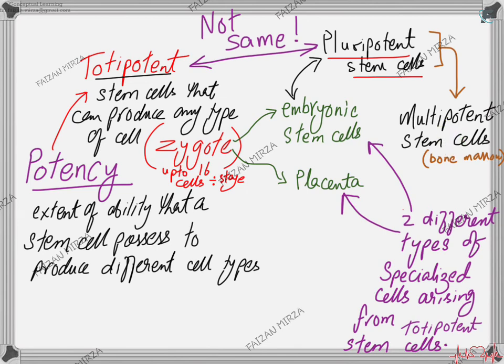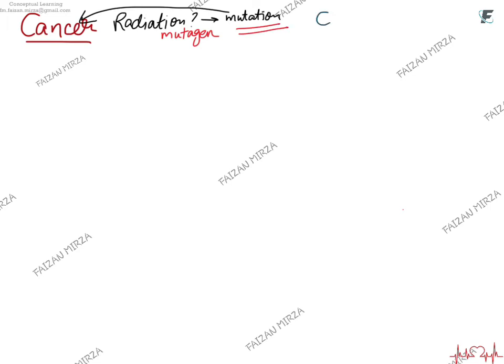So the upper surface of the skin sloughs off, and the newer cells which are present as stem cells in the deeper layers of the skin keep on dividing and producing new cells. So stem cells are basically present in every tissue of the body, so that new cells can form. And whenever a stem cell divides, it forms a stem cell and another cell which will differentiate to form a specialized cell. The last thing that we have to discuss is cancer.